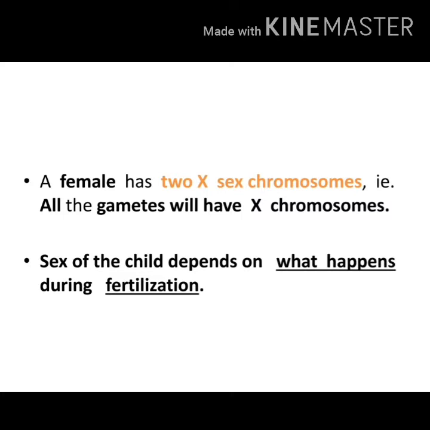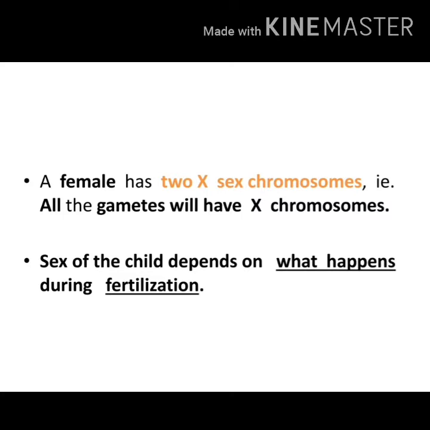A female has two X sex chromosomes. That you understood. The sex chromosome in female is XX. So all the gametes produced, that is the egg or ovum, will have X sex chromosome. Understood? The sex of the child depends on what happens during fertilization. Depending upon which sperm has fused with the ovum, the sex of the offspring will change.